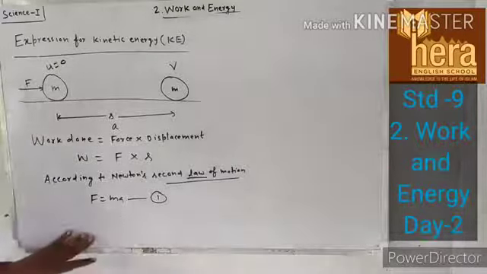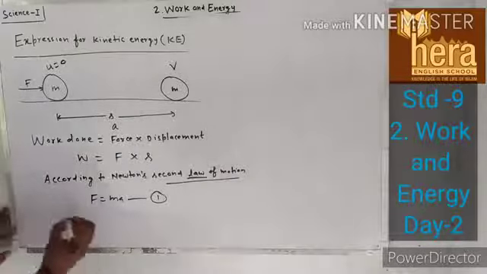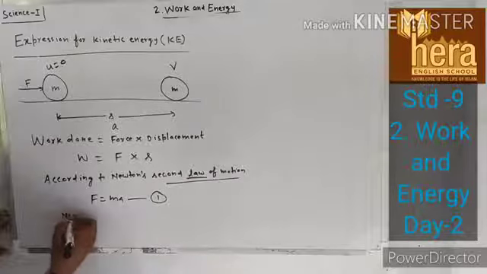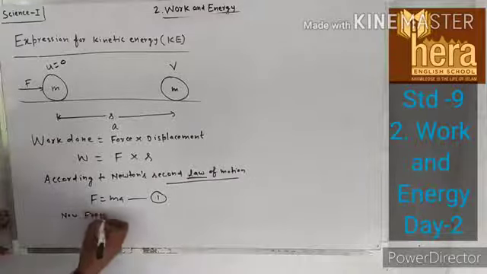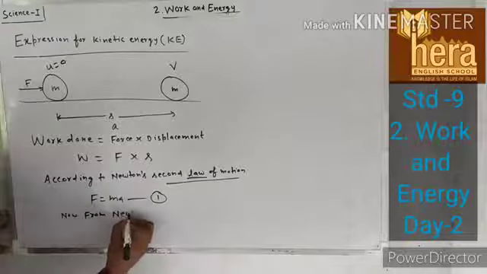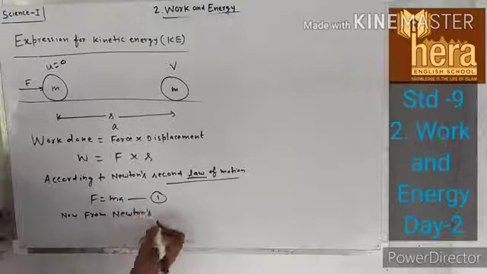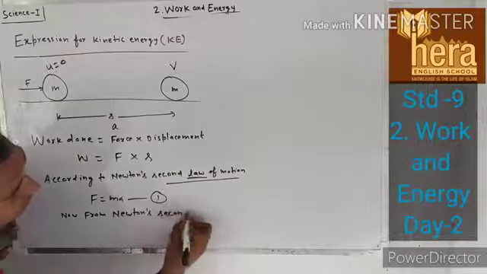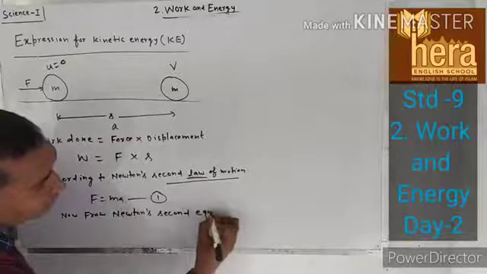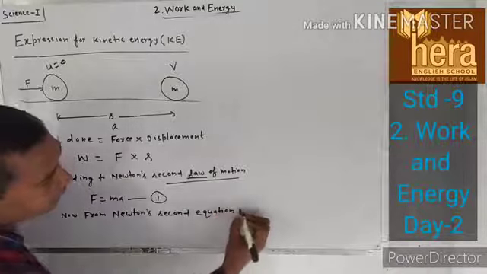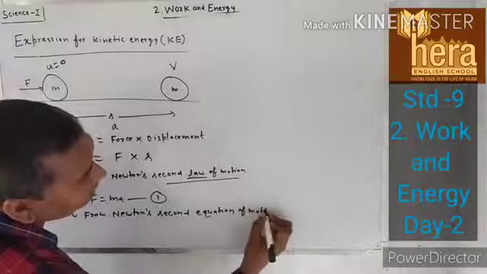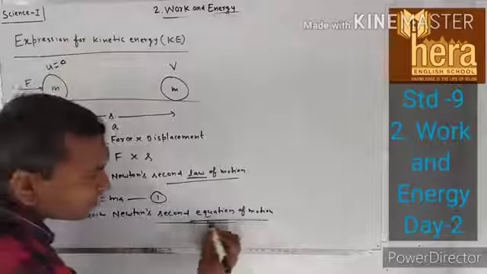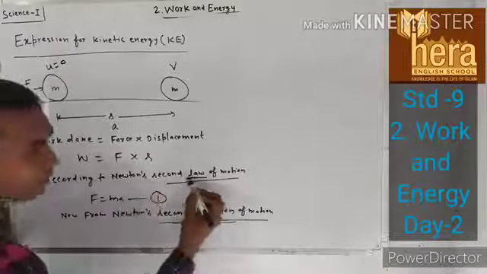Now using Newton's second equation of motion. Here is Newton's second equation of motion, here is Newton's second law of motion.